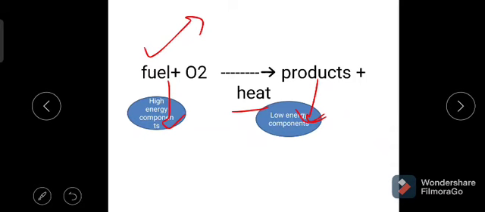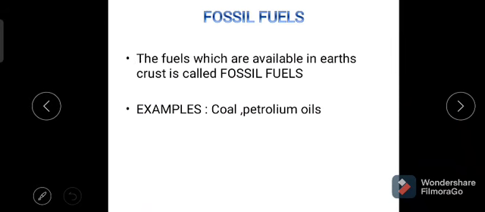Okay, the important sources of the fuels are coal, petroleum, oils, amounts of which are decreasing day by day. Okay, these are stored and available in earth crust and are generally called as fossil fuels. The fuels which are available in earth's crust are called as fossil fuels.